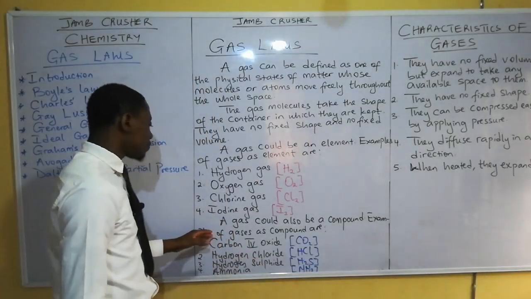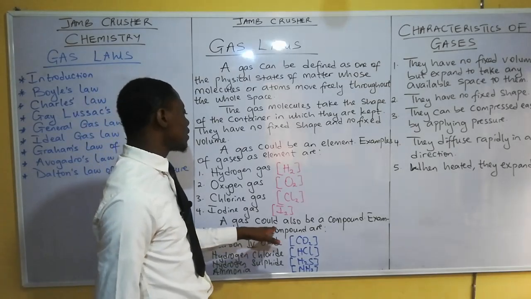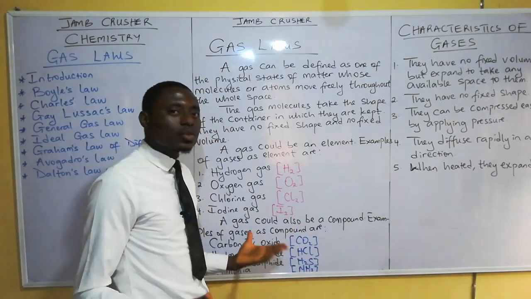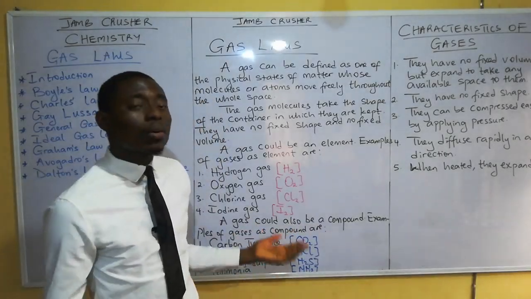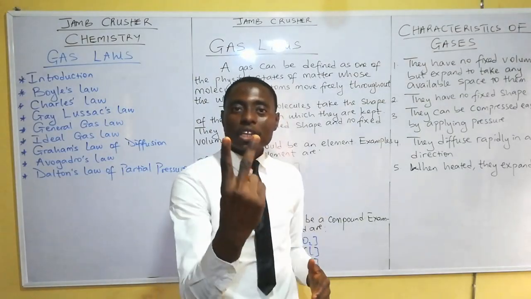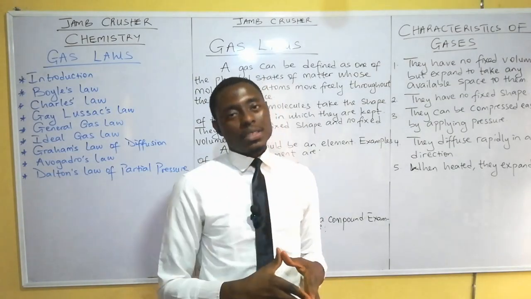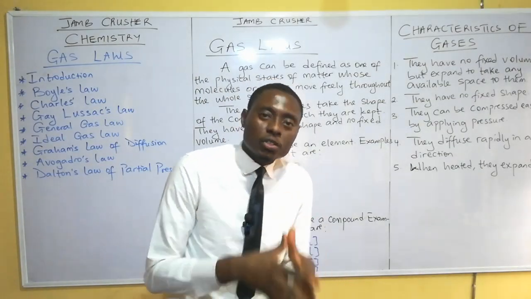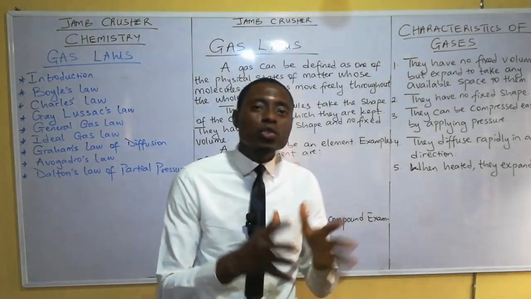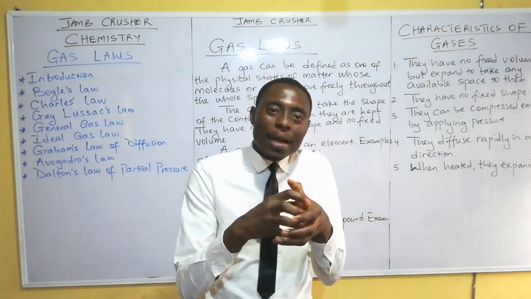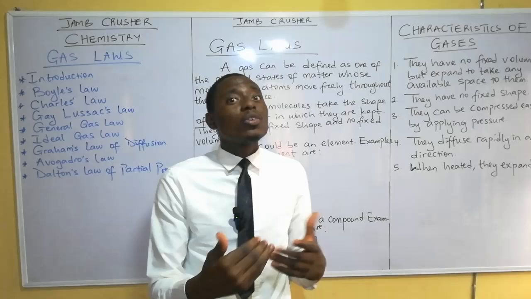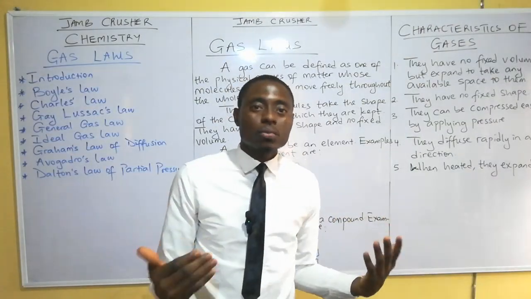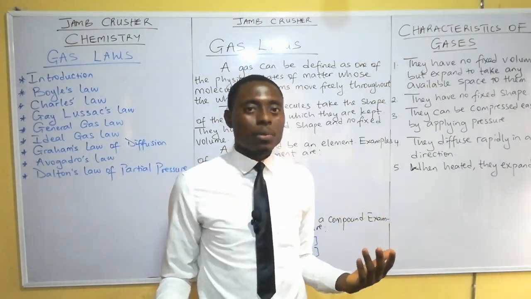Then we also have a gas to be a compound. A gas could as well be a compound. What is a compound? A compound is the combination of two or more elements chemically combined together. A compound is when two or more elements are combined together chemically, and they cannot be separated by any physical means or any known ordinary chemical reaction.